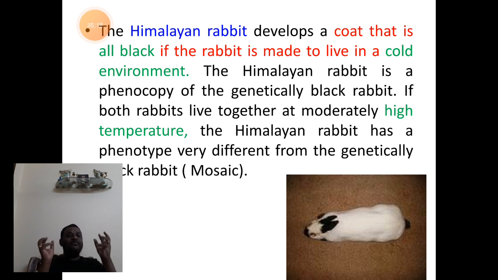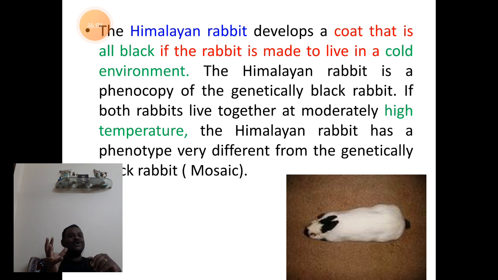Whereas the color of the fur of the ears, tip of the nose, tails, and even of the legs appears to be black, because those are the regions where the temperature is lower. So when temperature is high, at that part it shows white in color. The rest of the body parts, especially at the tip or extremities of the body, show black in color. It is because of the enzyme which is responsible for the production of the dark color pigment called melanin. So wherever melanin is there, you find the color of that particular part of the body as dark colored. Wherever it is absent, it appears to be whitish in color.